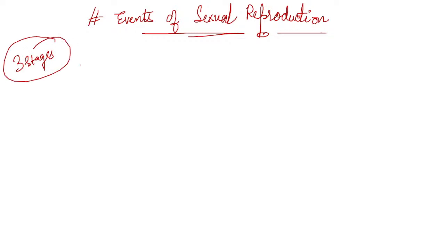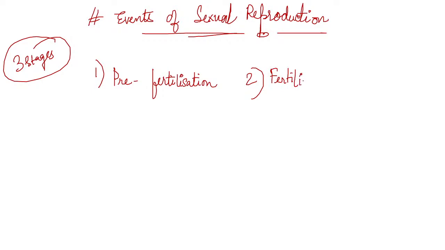First is pre-fertilization, second is fertilization, and third is post-fertilization.